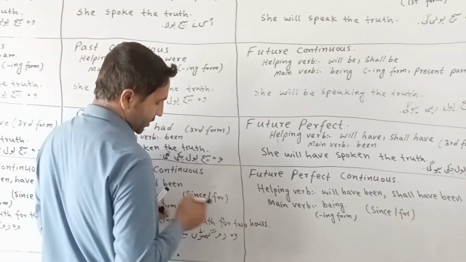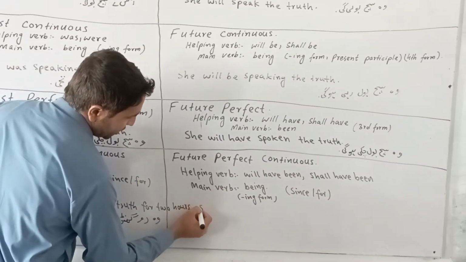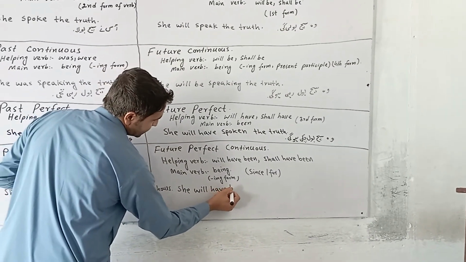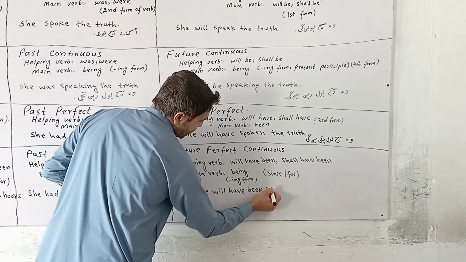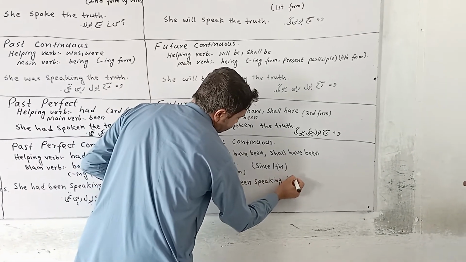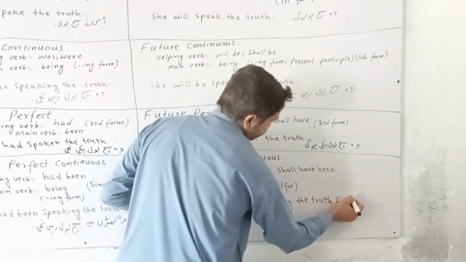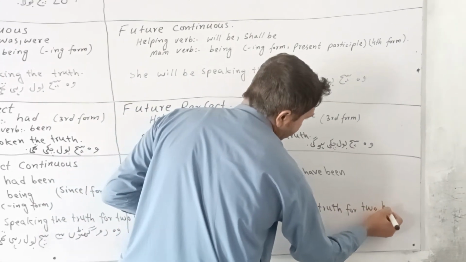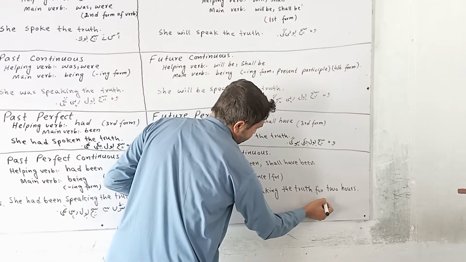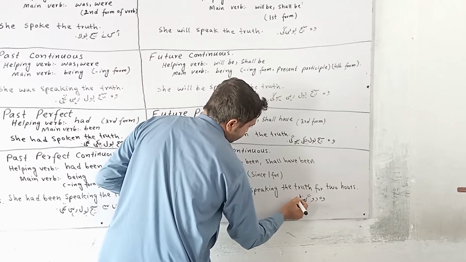In future perfect continuous, we use will have been. She will have been speaking the truth for 2 hours. In this, the H is silent, we will pronounce it as hours. For 2 hours.